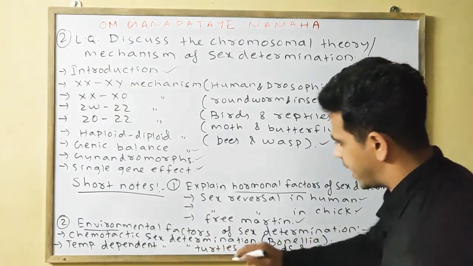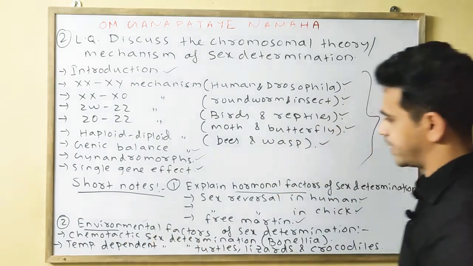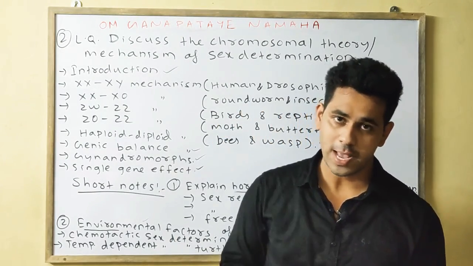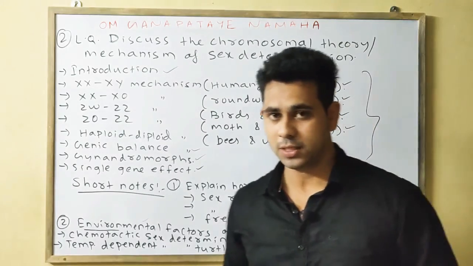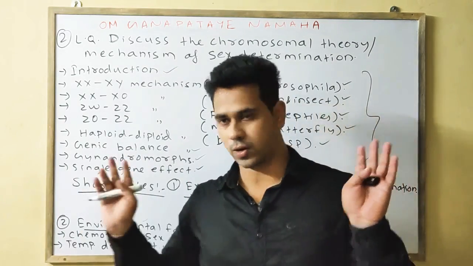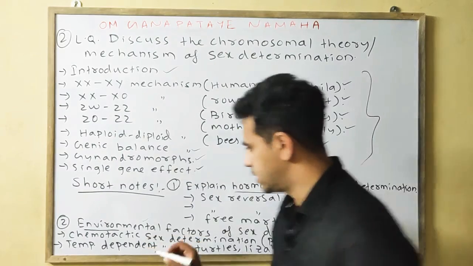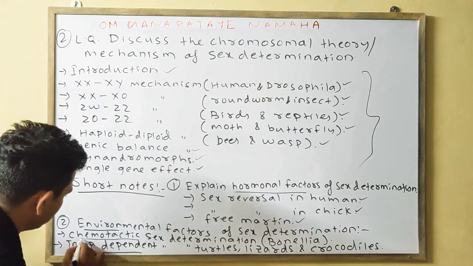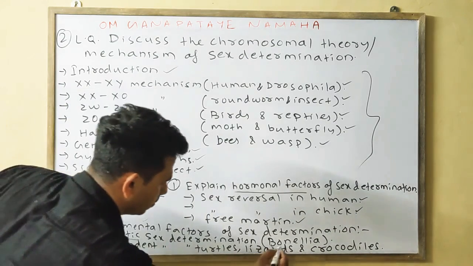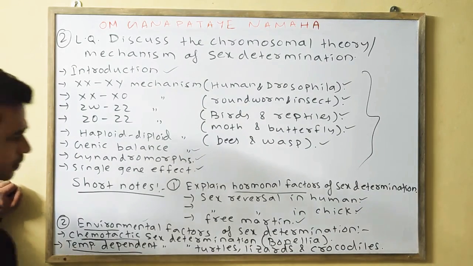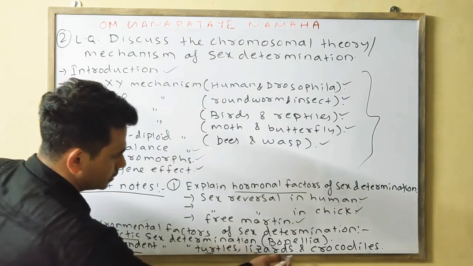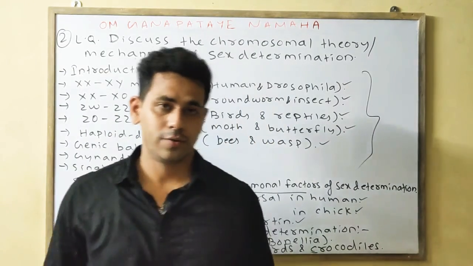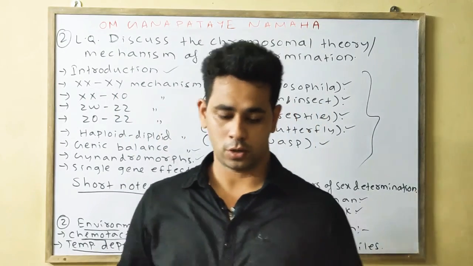If it is the environmental factors, then you will write two factors: chemotactic sex determination in the case of Bonellia, and temperature-dependent sex determination in the case of turtles, lizards, and crocodiles. One is chemotactic, the other is temperature dependent. Okay, so today we discussed the long question and also the short questions.